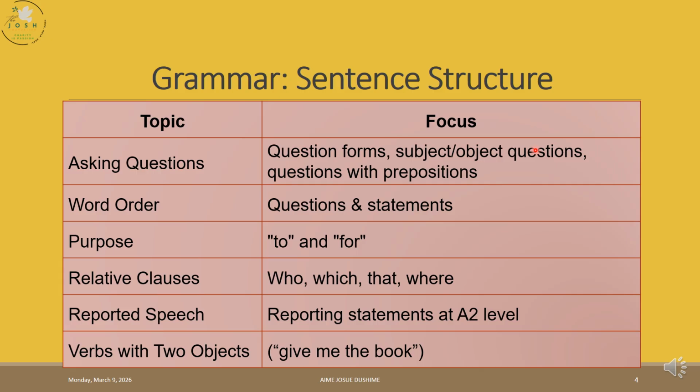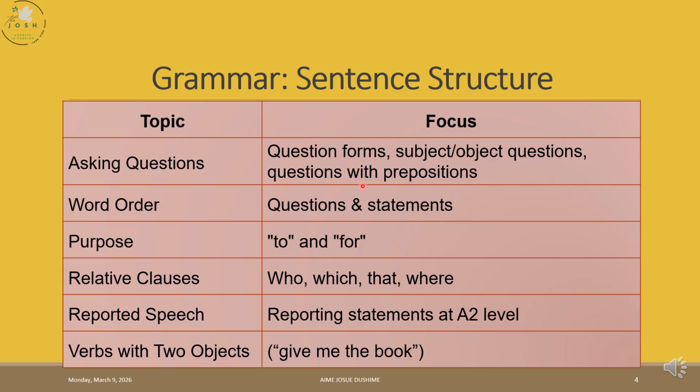We want to know the person who receives the action. Who do you help? It means you are doing an action to another person. Who did you see? Who did you meet? I want to know the person who received the action, not the one who did the action, the one who received the action.